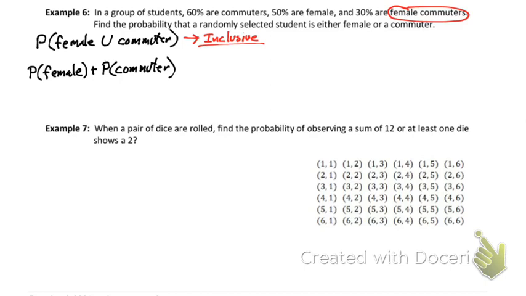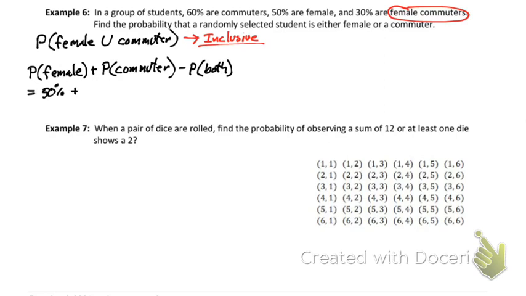But there are some female commuters, so I need to subtract, so I don't double count them, the probability that it's both. Because if I count up all the females and I count up all the commuters, I actually counted some people twice. Because if you're a female commuter, I counted you in the female group and I also counted you in the commuter group. All right, let's move forward. So the probability that it's a female to start off with, well, they said 50% of the people in this group were female. So we're going to have 50%.